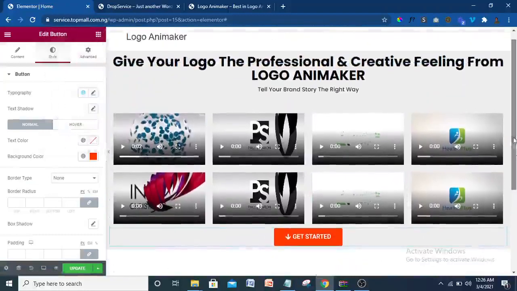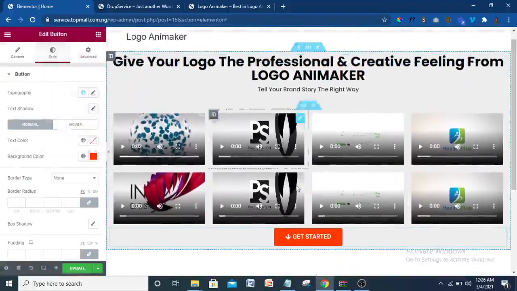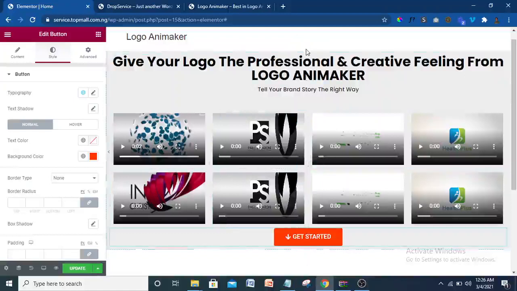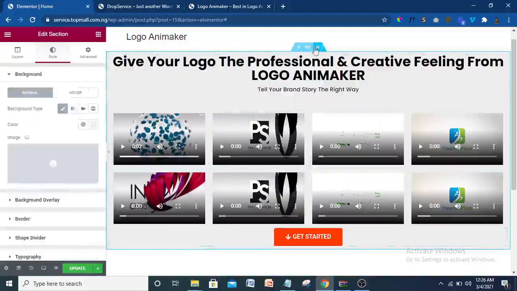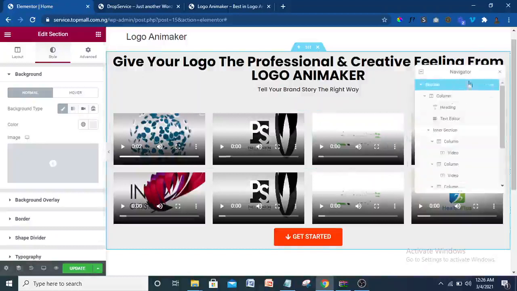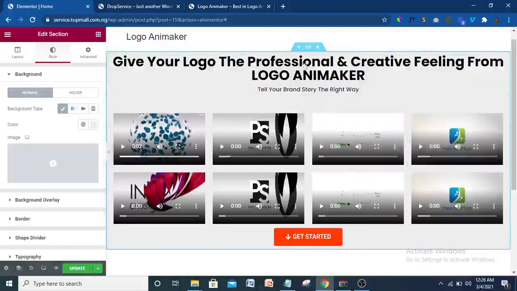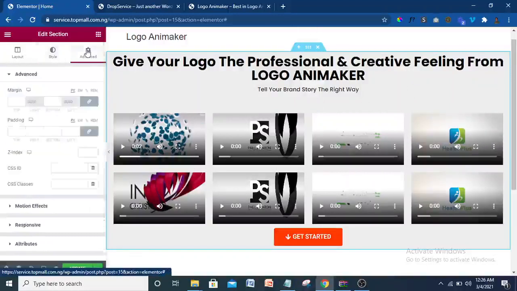So that's been done. So we are going to give it a space up here and a space down. To do that, you come to this icon. In case you do not see this icon when you come up, just come down here to navigation. It's going to show. When I click on navigation, you see all this. So you can also have the same access to them in your Elementor. All right, so I'm going to give it a padding. So I come to advanced here and give it a top padding.